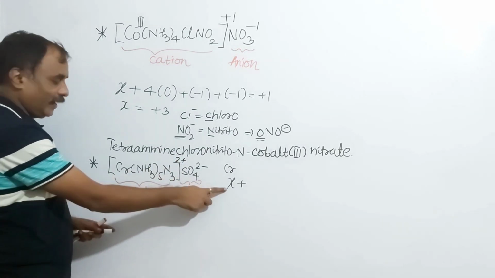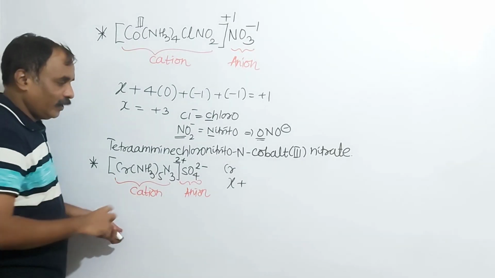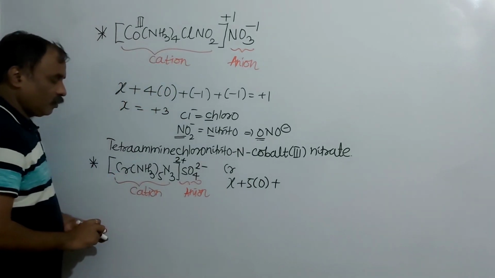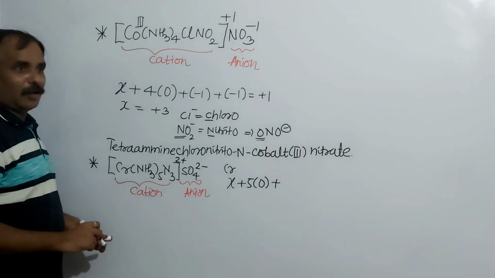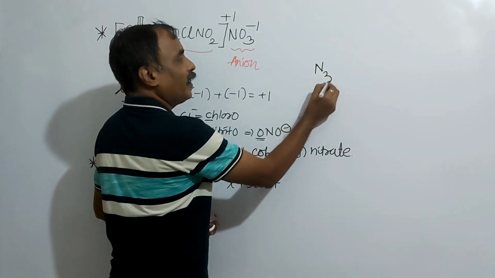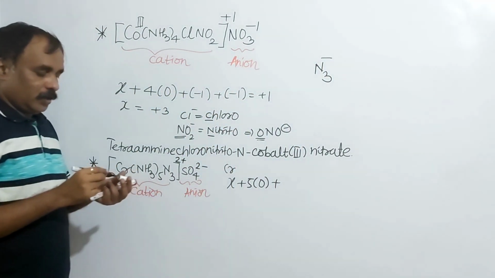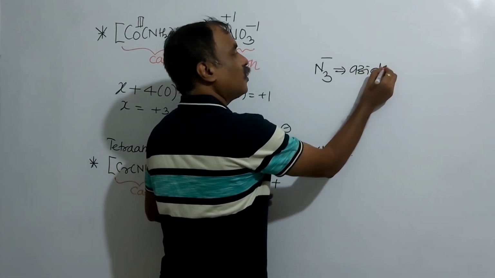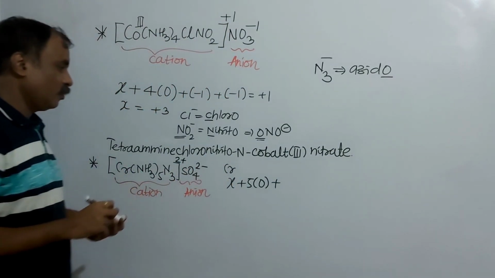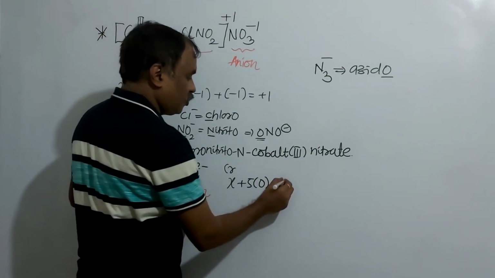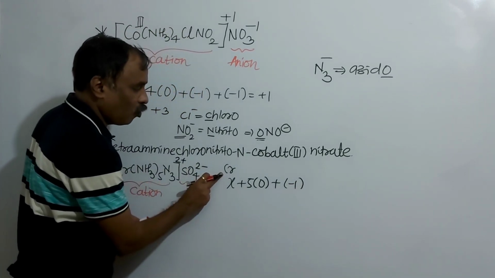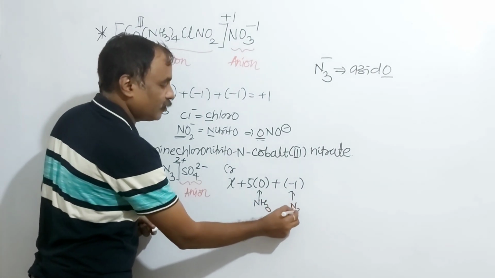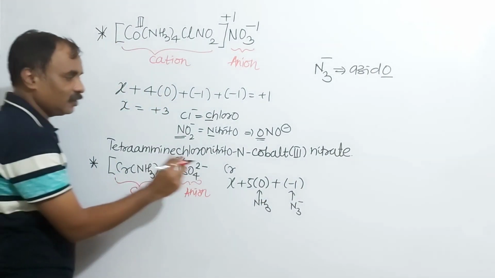The oxidation number of chromium we have taken as X, plus ammonia is a neutral ligand, 5 into 0, plus. Now what is this N3? Remember, N3 minus carries a minus 1 charge, and this is said to be azido. The name of this ligand is azido, ending with O, and it carries minus 1, so here it is minus 1. This is for chromium, this is for what? Ammonia. This is for what? Azide, that is azido, equal to the total charge plus 2.